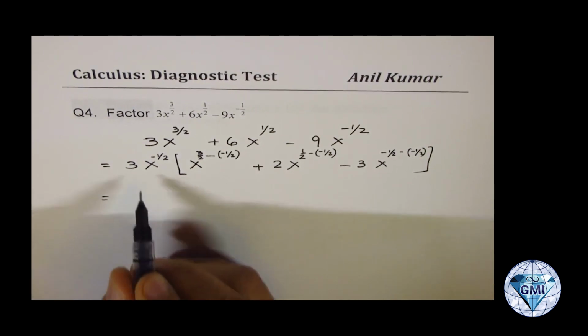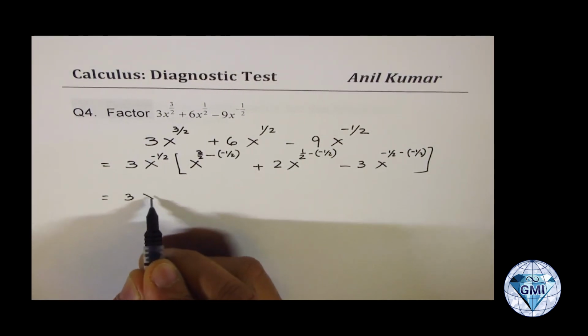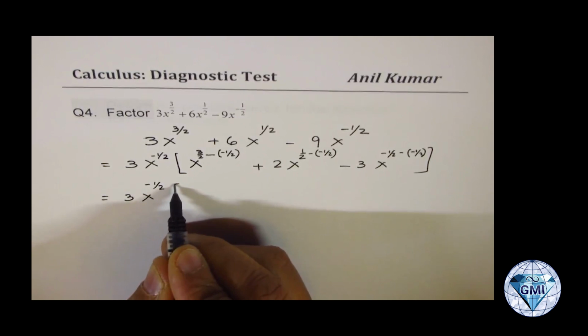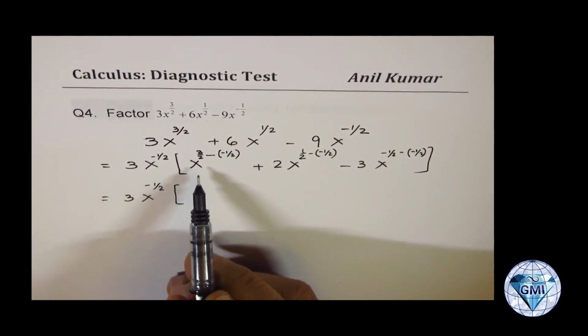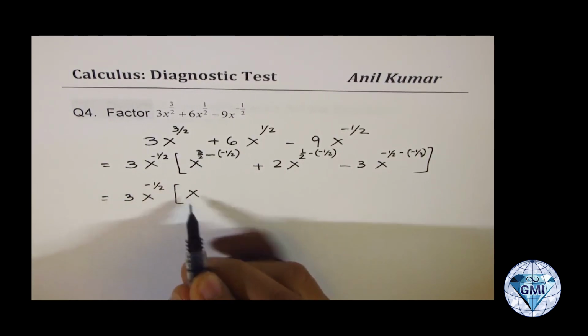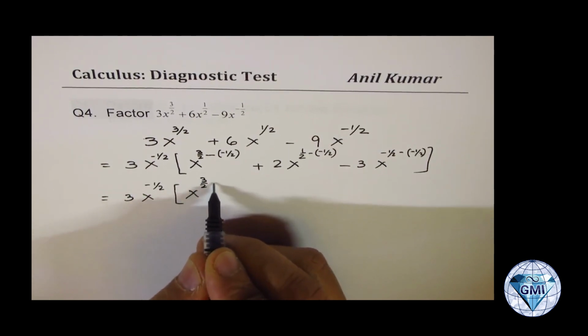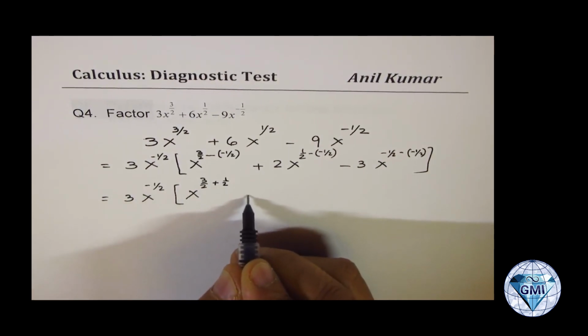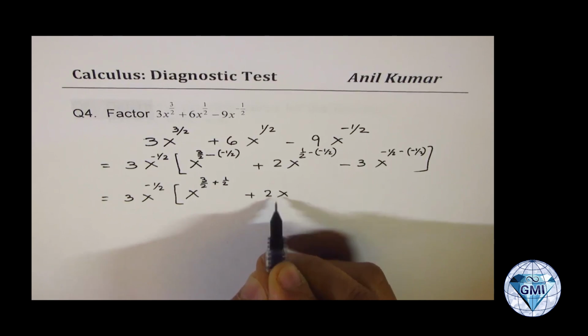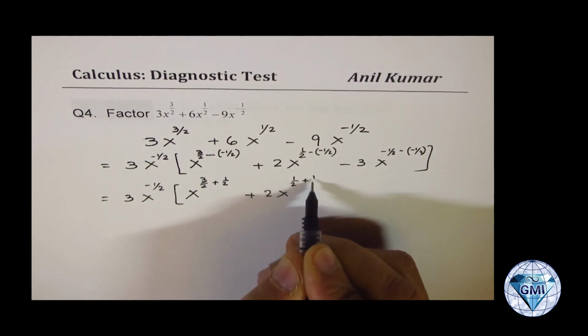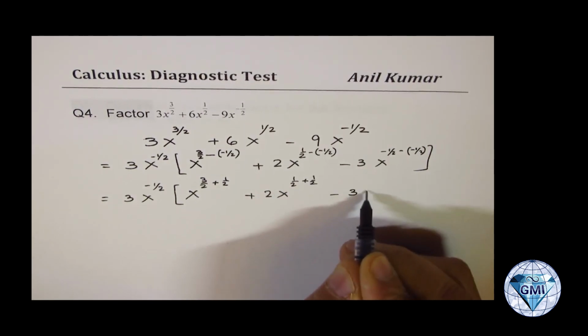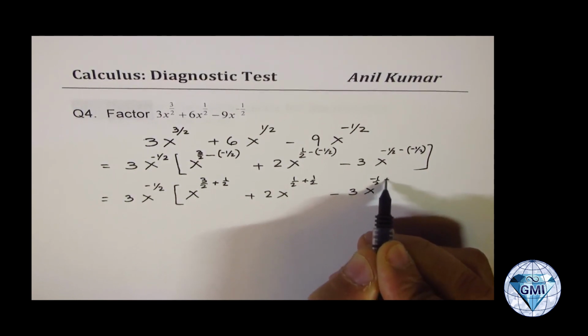Now let's do our math. So we have 3 x to the power of minus half within brackets. What is 3 by 2? Let me rewrite this. 3 by 2 plus half. Do you see that? Plus 2x to the power of half plus half minus 3x to the power of minus half plus half, correct?